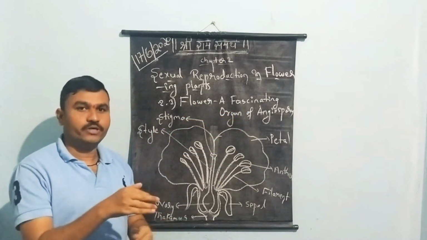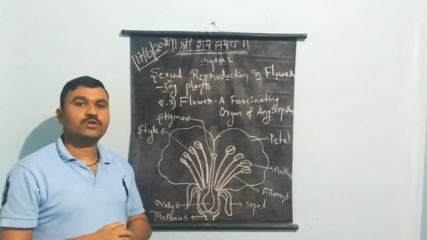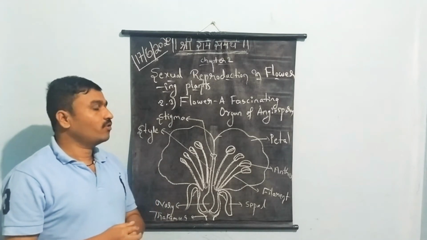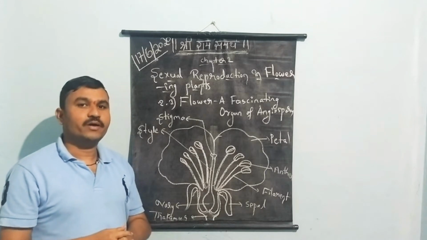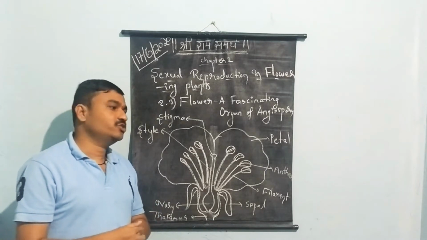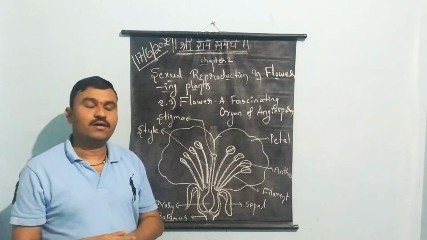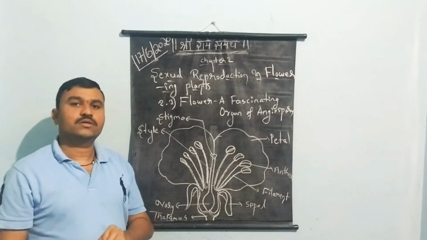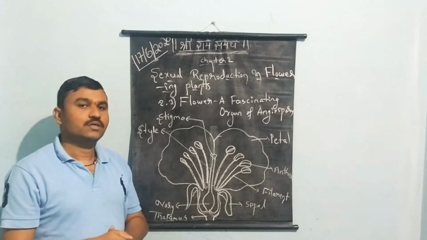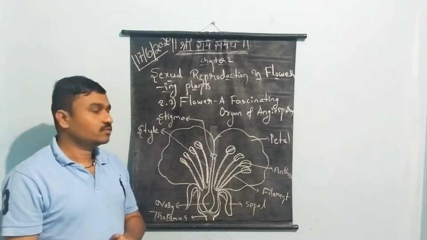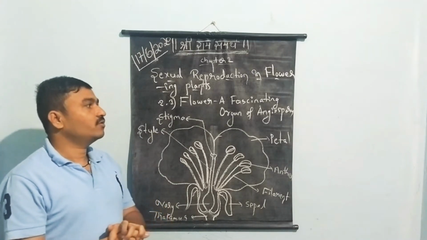What are angiosperms? Already I have told you. Angiosperms are the plants in which the seed is covered by a particular fruit. Hence it is called angiosperms. First concept is a flower.